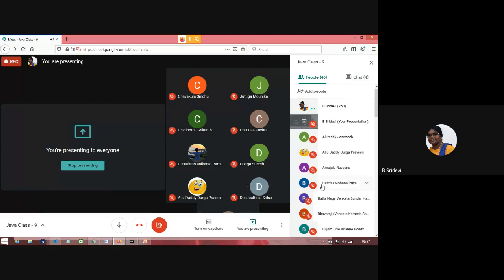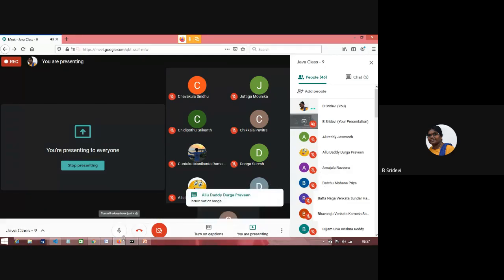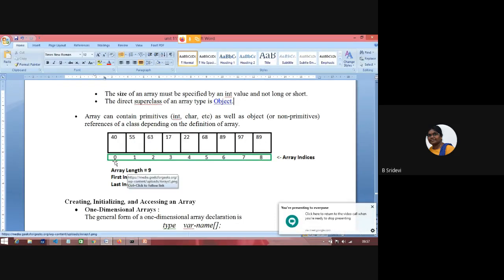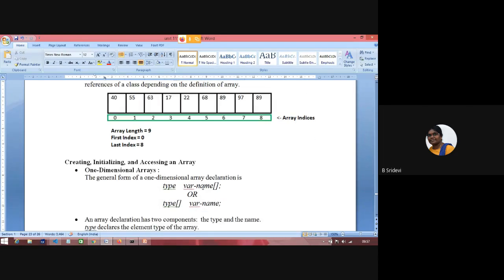Yeah, you used to get an error. Do you remember that error name? Yeah, index out of range. So here also, if I access an element out of this range, here the range is 0 to 8. If it is less than 0 or greater than 8, I'll get an ArrayIndexOutOfBoundsException. A big error. The error name is ArrayIndexOutOfBounds. I'll show you with an example also.